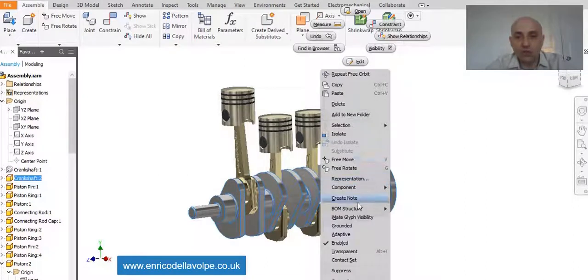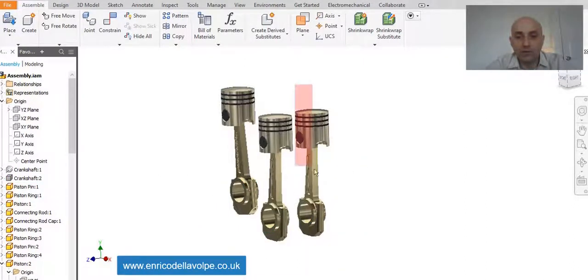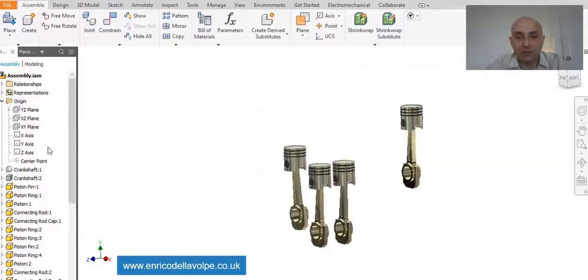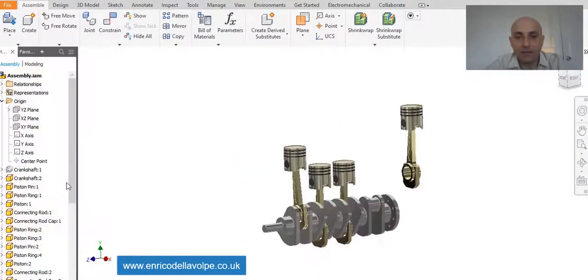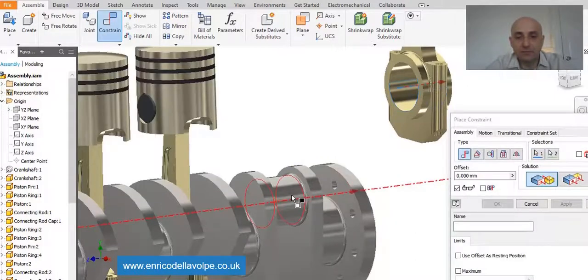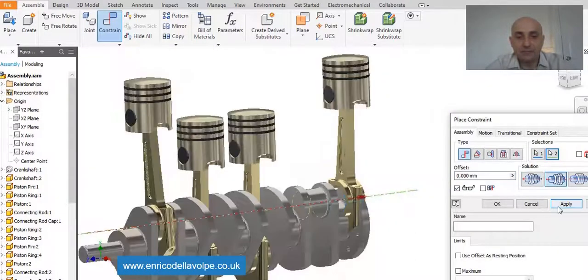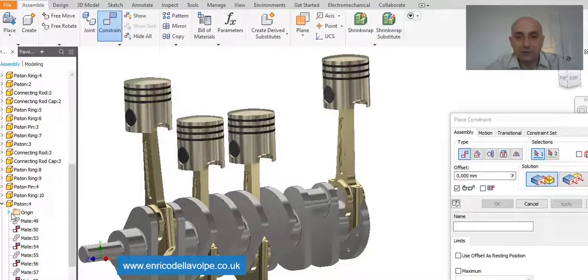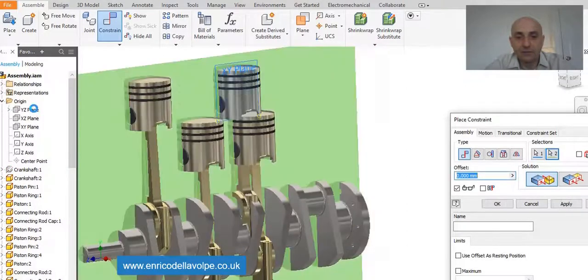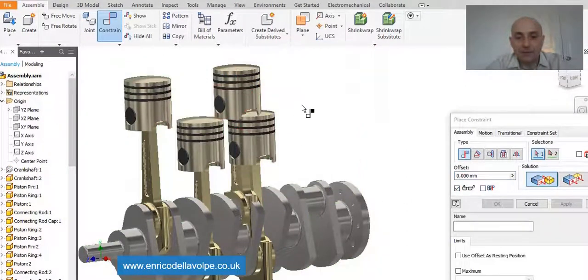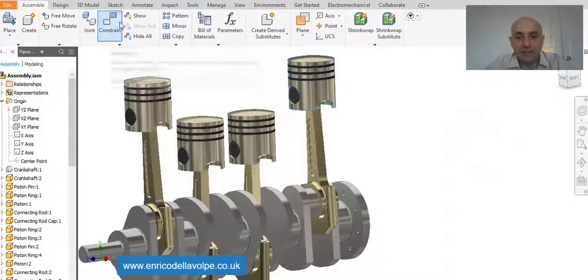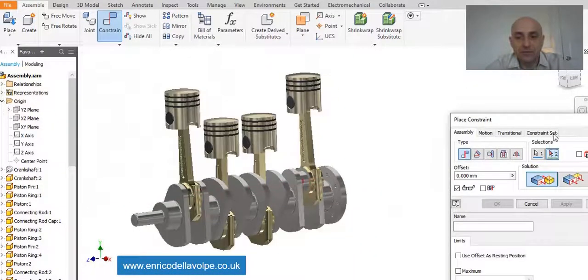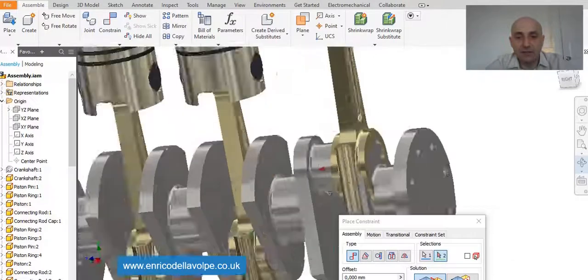Switch off the crankshaft, copy all the objects, paste, switch on the crankshaft, constrain axis to axis, middle plane of the piston with middle plane of the origin, enter. This side with this side 4 mm distance, enter.